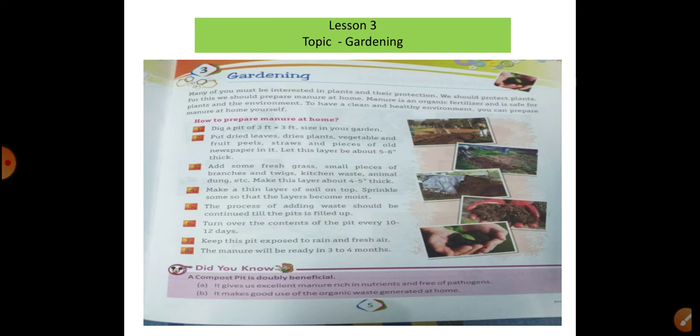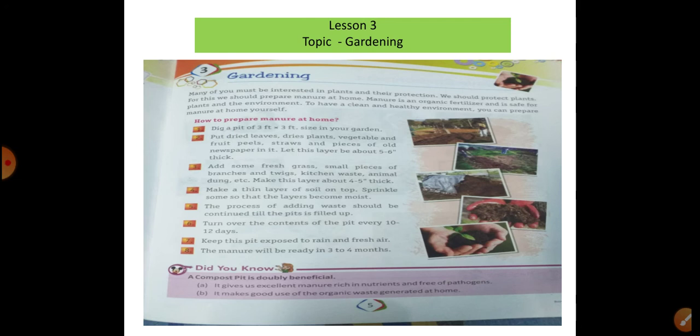Put there the waste: leaves, dry leaves, plants, vegetables, fruit, and cover with newspaper and a layer 5 to 6 inches thick. Then add some fresh grass also and kitchen waste, and make a thin layer. This type of process you will follow. The given points are written, see and observe. Okay, turn over the contents of the pit over 10 to 12 days.